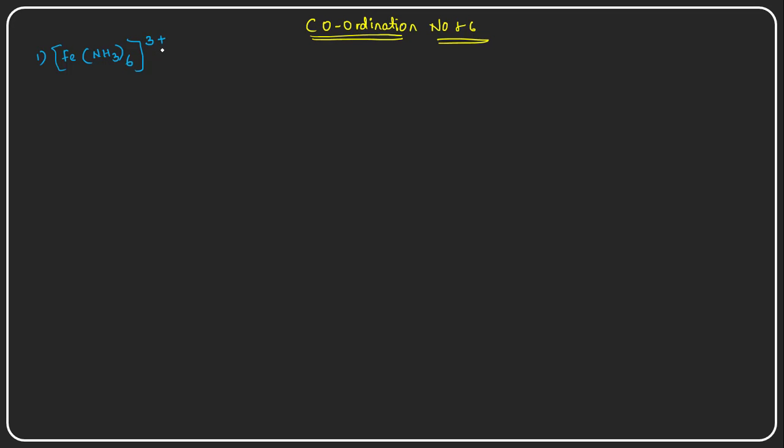Here, each monodentate ligand can form only one coordinate covalent bond, because monodentate ligands have only one donor atom, which can donate only one pair of electrons. That is the reason. Here the nitrogen is acting as the donor atom, and it can donate its pair of electrons to the empty orbitals of the iron as per valency bond theory.